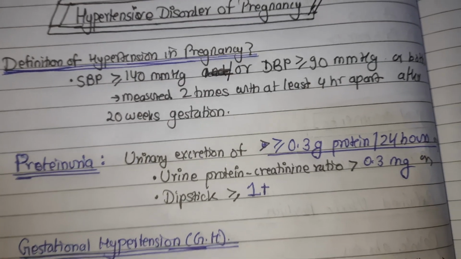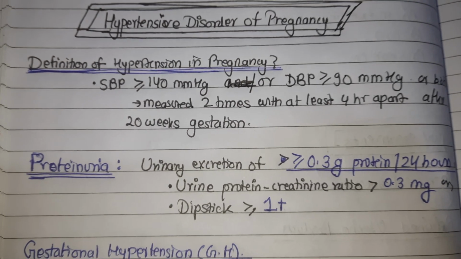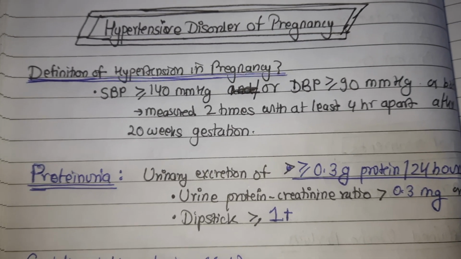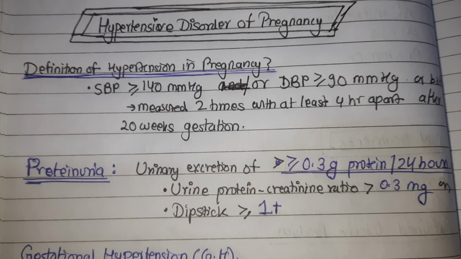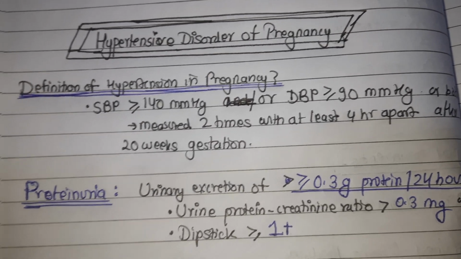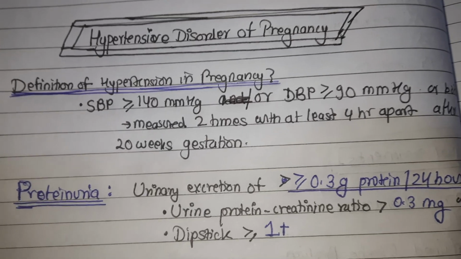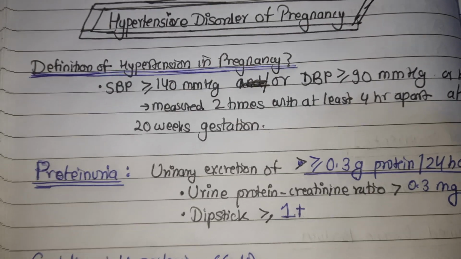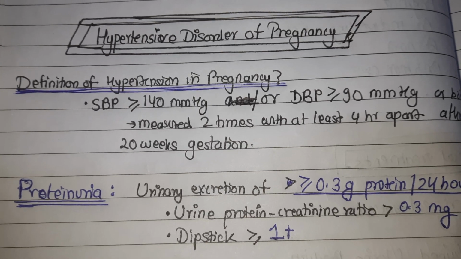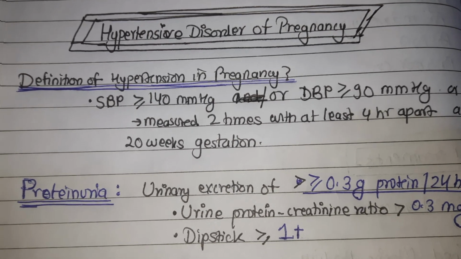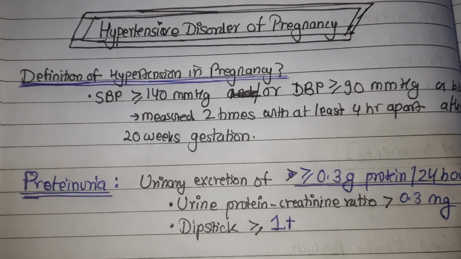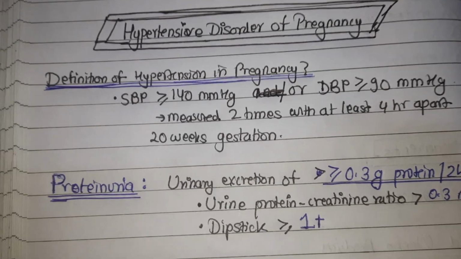Hello everyone. Today we are going to discuss one of the very important topics in obstetrics, that is hypertensive disorder in pregnancy. In this video we will be talking about the general introduction and the basic terminology that is important in hypertensive disorder of pregnancy. From the next video we will be talking in detail about specific hypertensive disorders like pre-eclampsia, eclampsia, gestational hypertension, and so on. So in this video we will be talking about general definition and introduction.